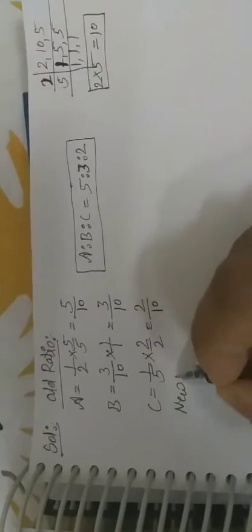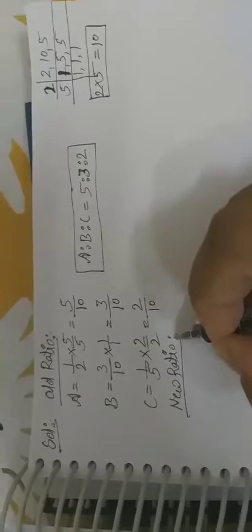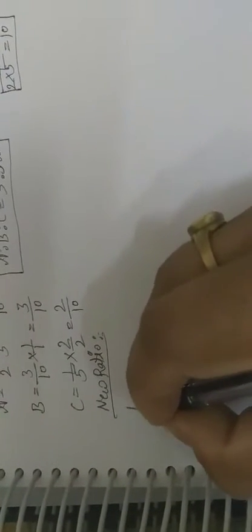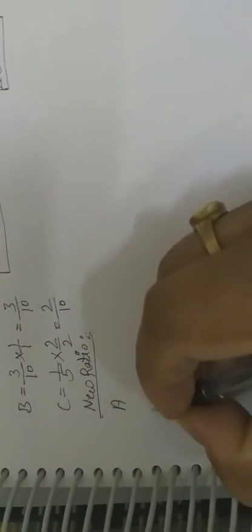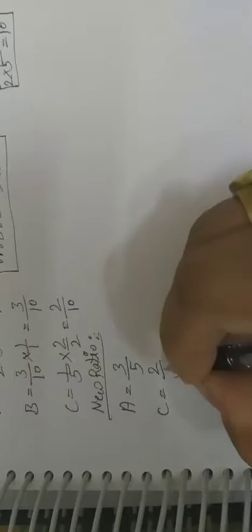Now the new ratio is also given. B is retiring from the firm, and the remaining share of A and C is in 3:2. So A and C are 3/5 and 2/5.